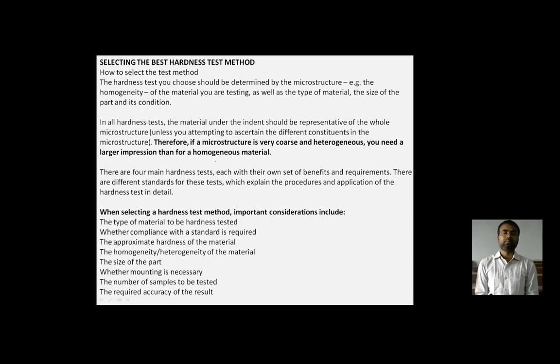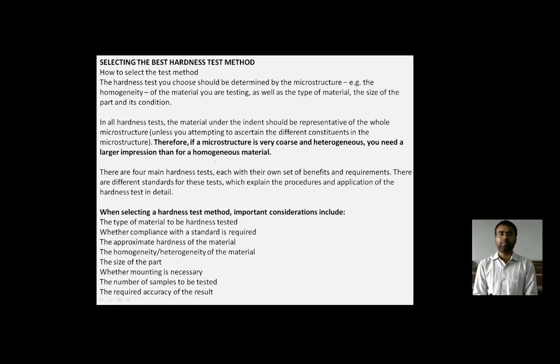Of a material that we are testing, as well as the type of material, the size of the part, and the conditions on which that particular material is to be worked. So in all hardness tests, the material under the indent should be representative of the whole microstructure unless you are attempting to ascertain a different constituent in the microstructure.